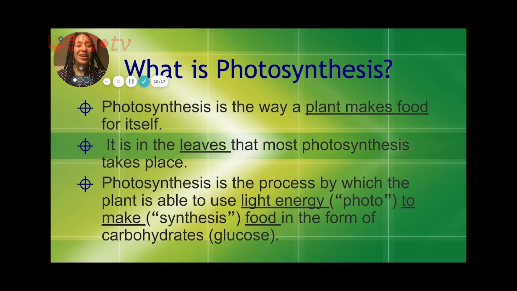But again, what is photosynthesis? So photosynthesis is a process by which the plant is able to use light energy to make food in the form of glucose. So the whole purpose of photosynthesis is for the plant to make food. And the way it makes food is by using multiple things, but most importantly, it uses solar energy, energy from the sun.